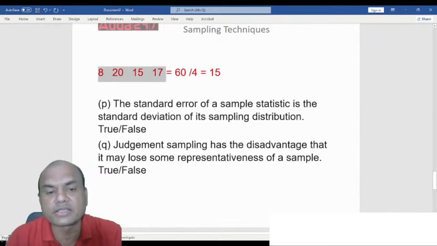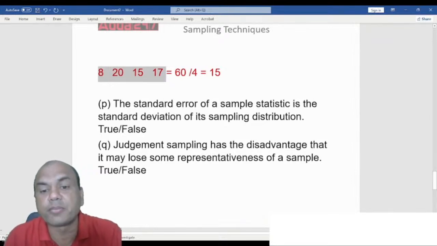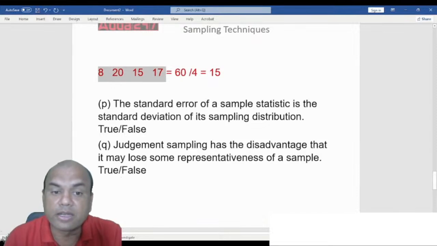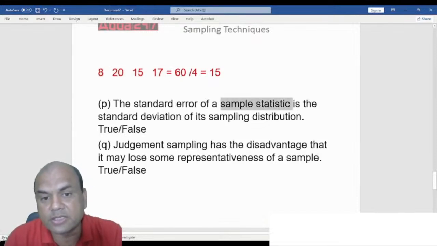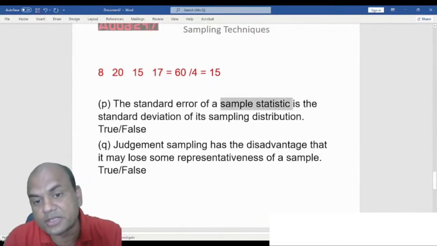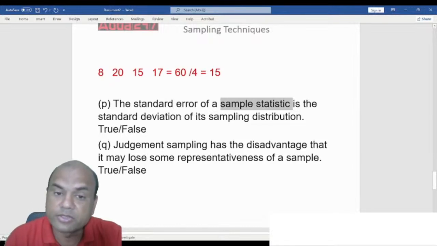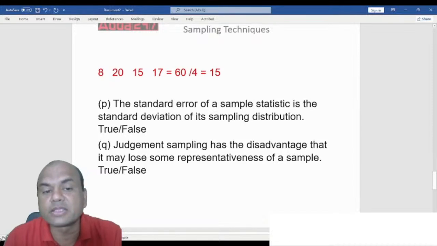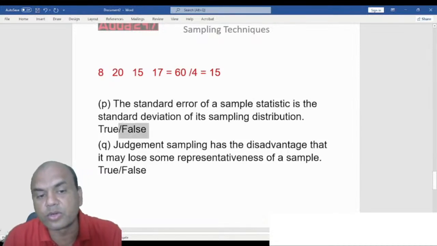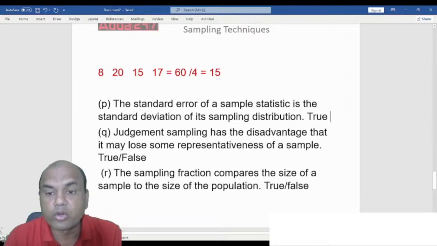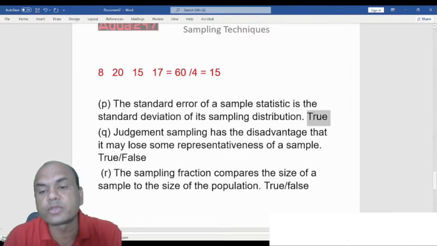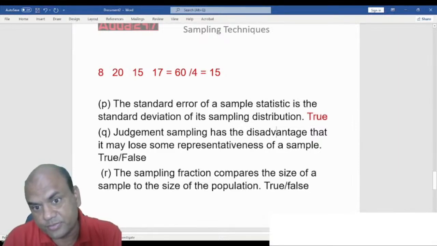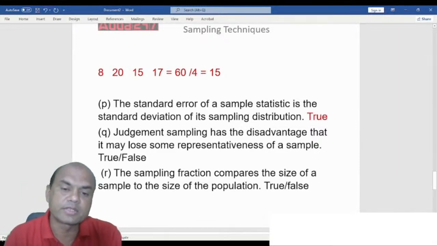The standard error of a sample statistic is the standard deviation of the sampling distribution. That is true. What did I say earlier? Sample standard error is the same as the standard deviation. So that is true over here. Whatever the other name for standard deviation is, standard error in case of samples. For population, it is standard deviation.